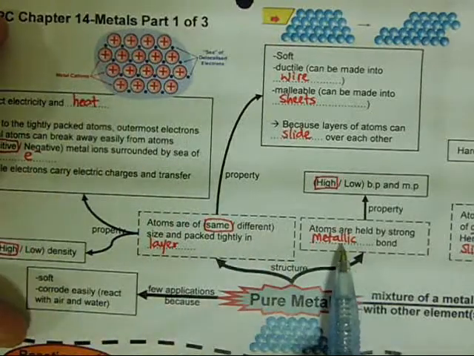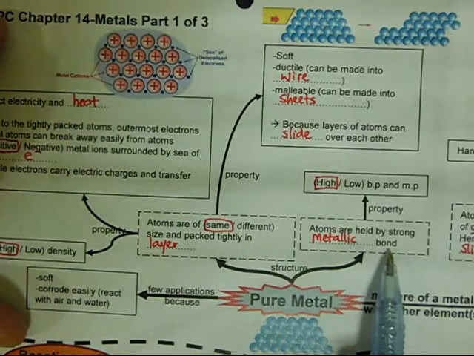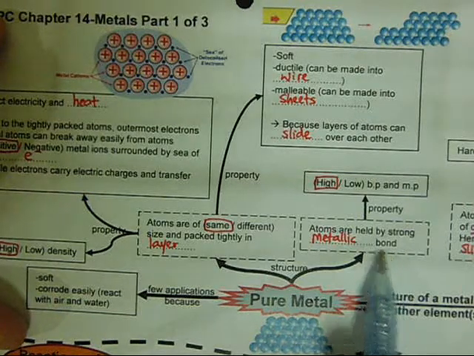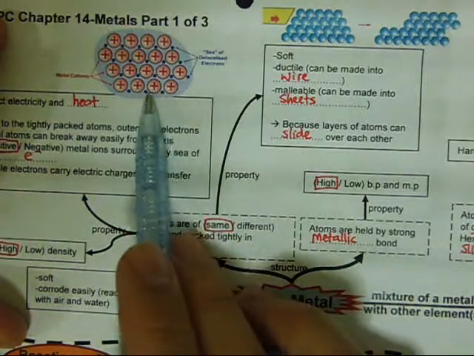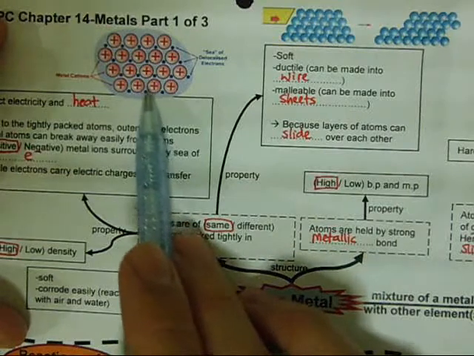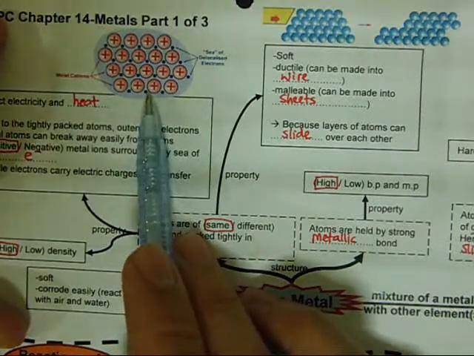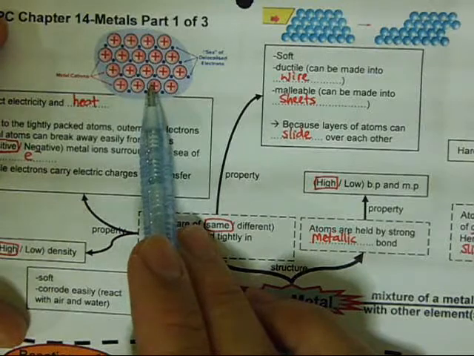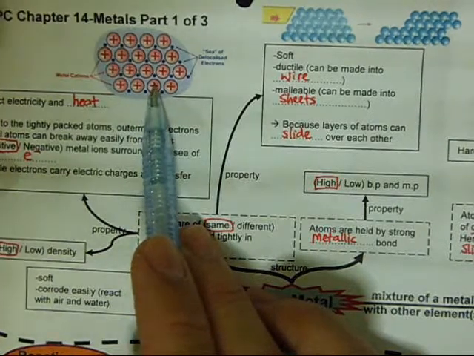So I repeat, metallic bond is the attraction force between positive metal ions and a sea of delocalized electrons. Because the positive metal ions and the electrons are oppositely charged, they attract each other, and when they attract each other, the bond is called the metallic bond.